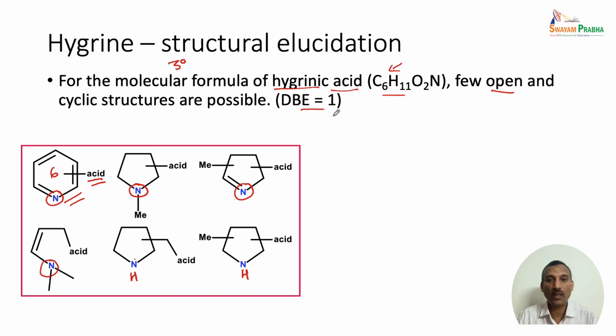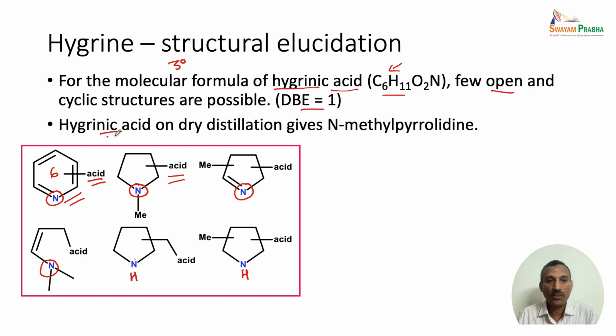Because this is obtained after oxidation, this acid unit may be present later on. So, let us look at the different structures which are possible. And if you look at the 6-membered ring, the next step is that hygrinic acid on dry distillation gives N-methylpyrrolidine. This is one of the crucial things we have to take into account.